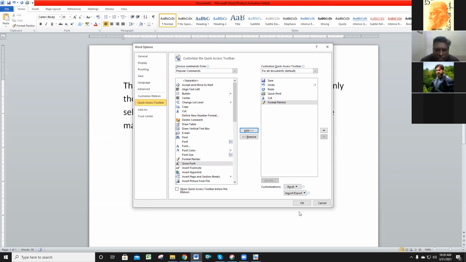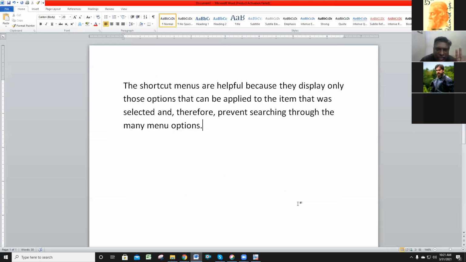Okay. Now, already 4 options are present. Now we added 2 more options. So you can check it here, the cut option is also there, and one more, format painter, I added in the quick access toolbar. Now, this is the use of the quick access toolbar. The shortcut menus we can easily manage in the quick access toolbar.